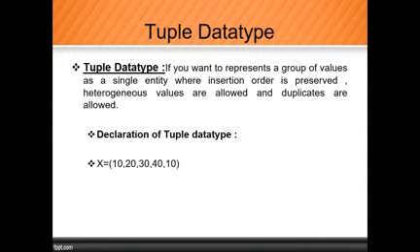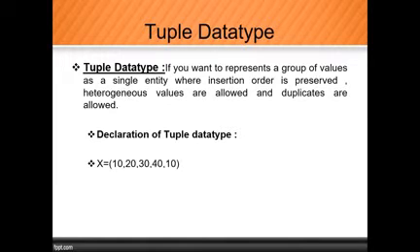If you want to create a list object, we need to use square bracket open and square bracket close. Similarly, if you want to create a tuple, there is a difference in the brackets. Instead of square brackets, we need to use round bracket open and round bracket close.